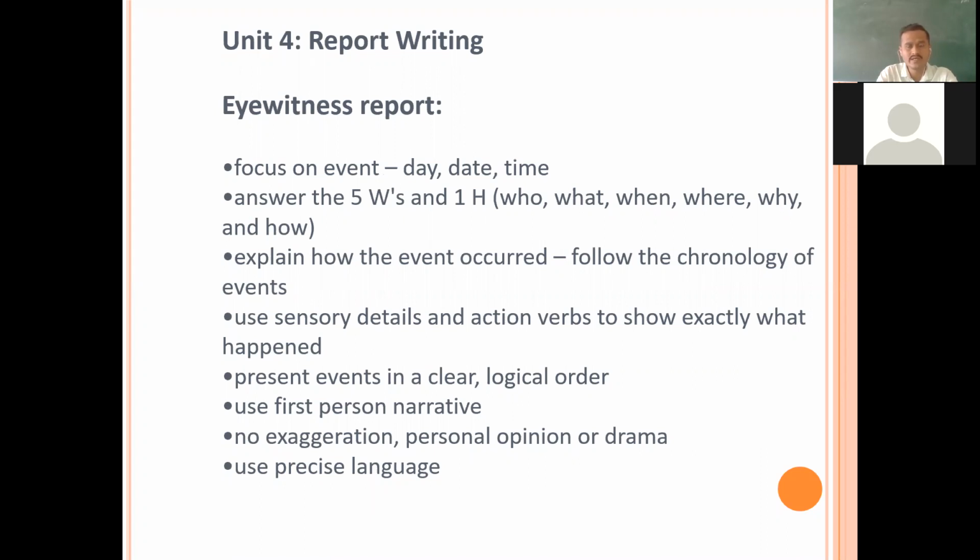Then you have unit 4, report writing. Eyewitness report: in an eyewitness report, focus on event, day, date, time. Answer the 5 W's and 1 H: who, what, when, where, why. Explain how the event occurred. Follow the chronology of events. Use sensory details and action verbs to show exactly what happened. Present events in a clear, logical order. Use first person narrative. No exaggeration, personal opinion, or drama. Use precise language.